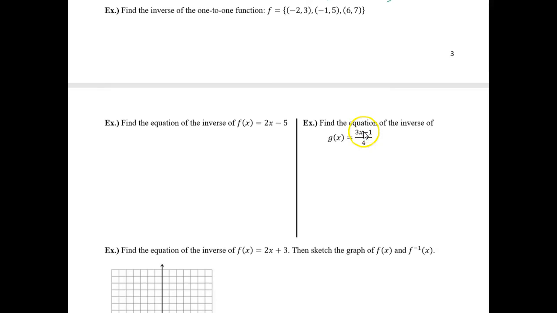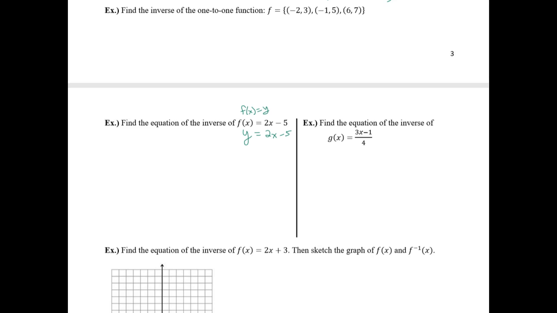Alright, let's look at this equation down here. It says find the equation of the inverse of f of x equals 2x minus 5. So it doesn't tell us it's one-to-one, but any linear equation that's not a horizontal or vertical line will be one-to-one. So we want to find f inverse. How do we do it? We have to flip the x and y. Remember, f of x is the same thing as y. So this is the same thing as y equals 2x minus 5. They're the same thing. Now I can flip my x and y.